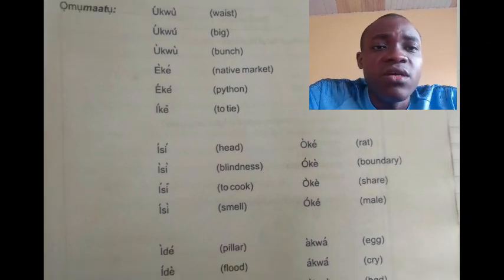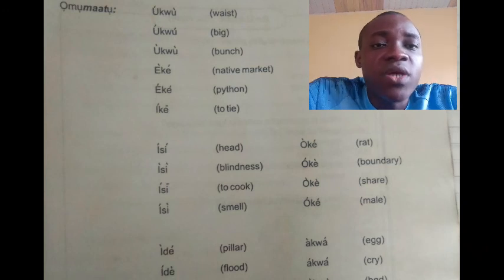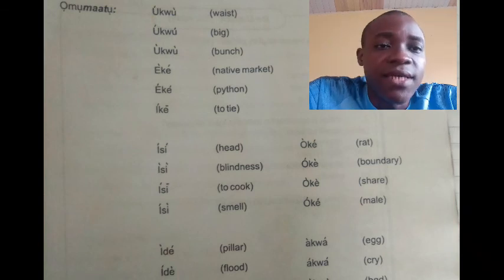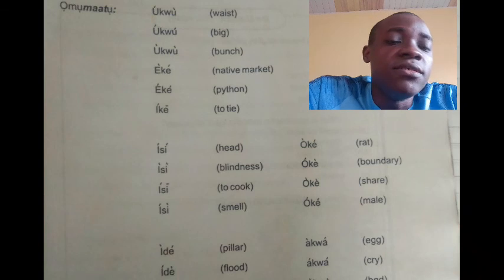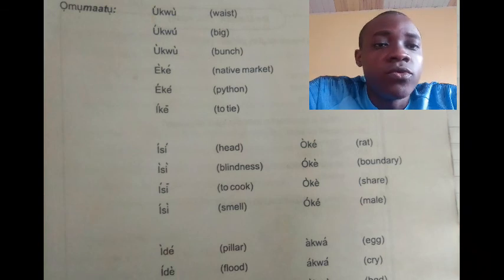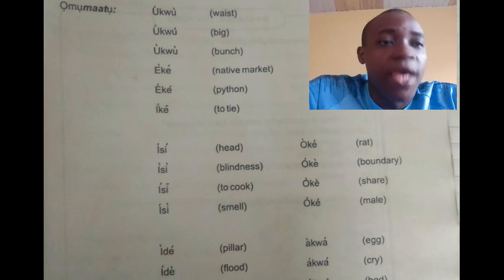The next, what we'll be talking about is this Isi. Isi, this one is head. Isi, this one is blindness. Isi, to cook. Isi, that one is smell. Okay, let's look at Oke, which is rat. Oke, which is boundary. Oke, this one is share. Oke, this is what? Male.